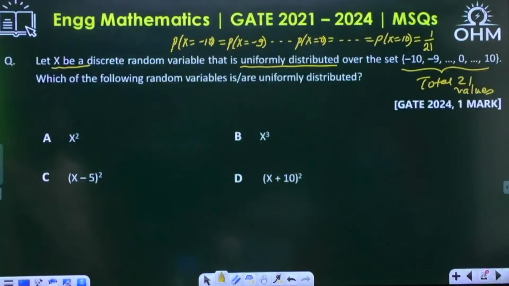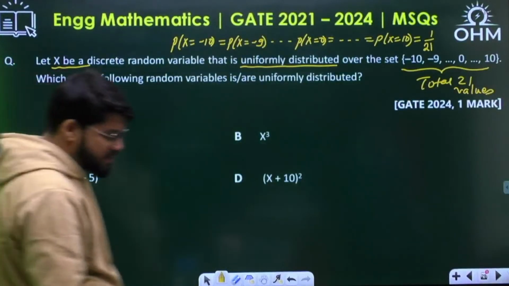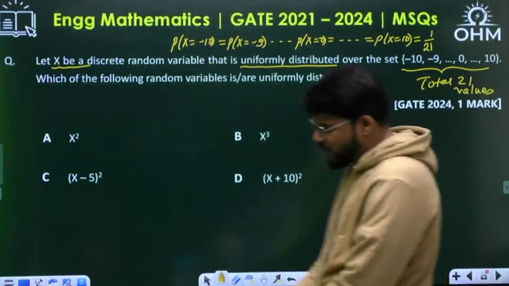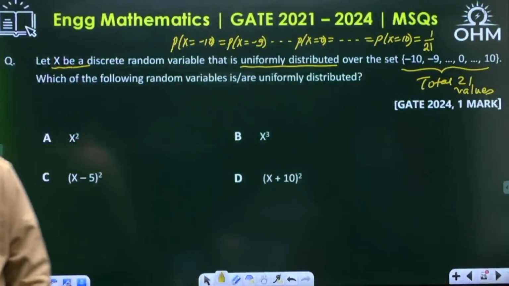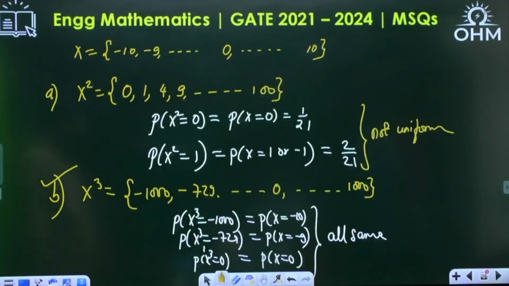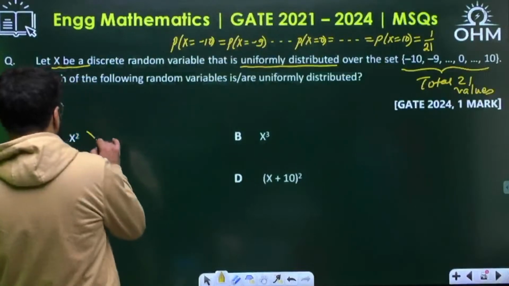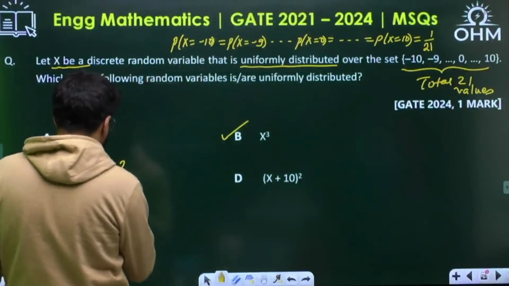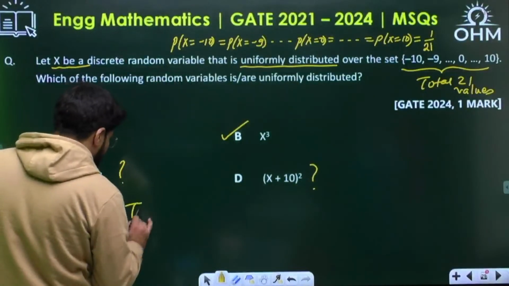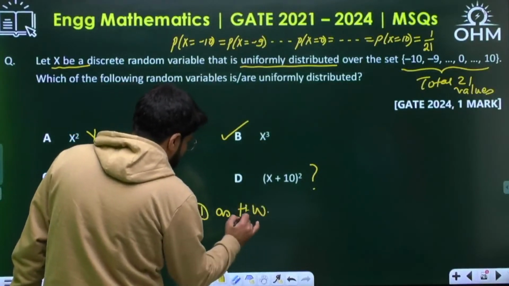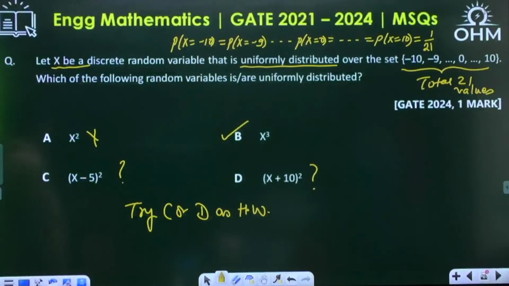Since it is an MSQ question, we have x minus 5 square and x plus 10 square. Hope you have got the concept now. If the concept is clear, see, A option is wrong, B option is correct, and what about C or D? Try C or D as homework. Hope you have got the theme.